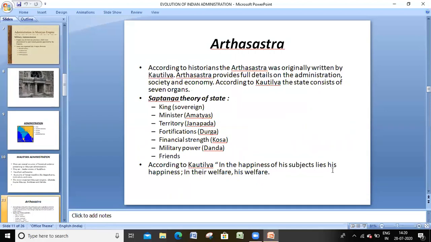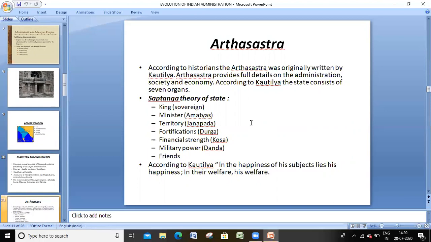For protection of the state, military power is there. They use the term Danda. As the great Aristotle said, man is a social animal. At the same time, a country can't live alone. So a country also needs friends among the neighboring countries. A country cannot survive alone.